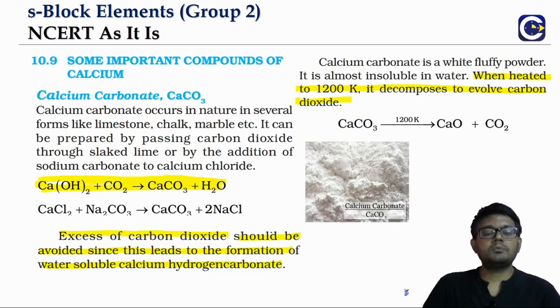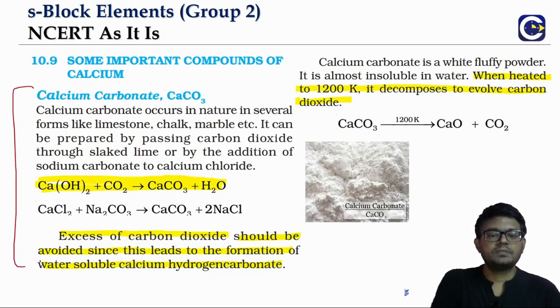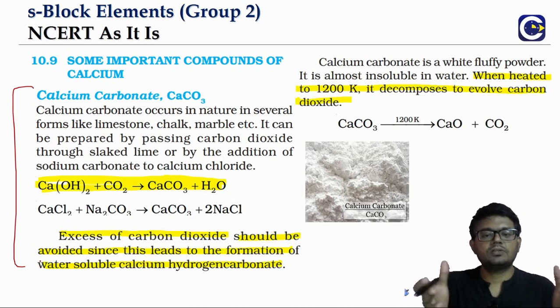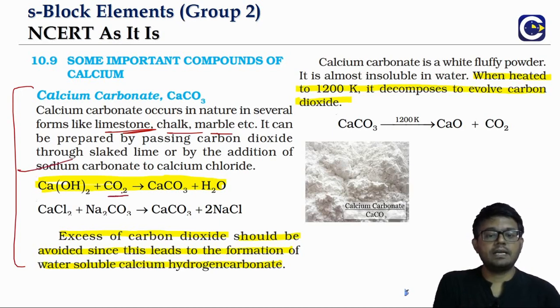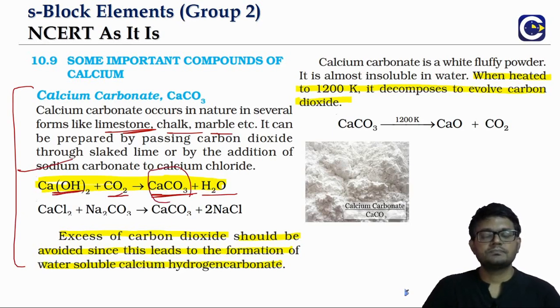The next compound is calcium carbonate. Calcium carbonate is naturally available in the form of limestone, chalk, and marble. If you want to prepare this inside the laboratory, how do we prepare it? When we pass carbon dioxide into the slaked lime, we will be able to obtain calcium carbonate. And even when we react sodium carbonate with calcium chloride, there also we can get calcium carbonate.